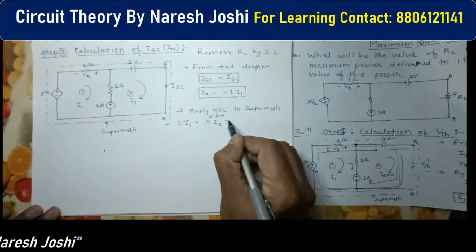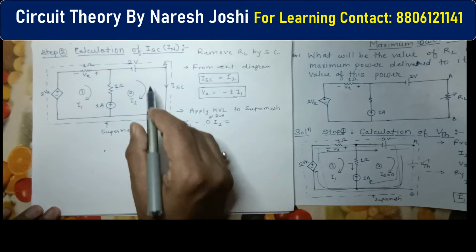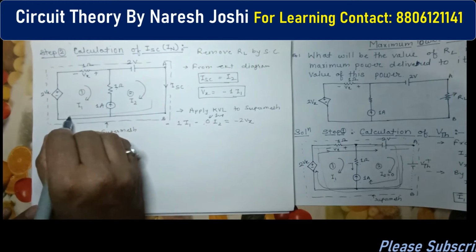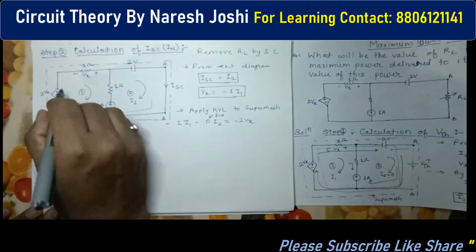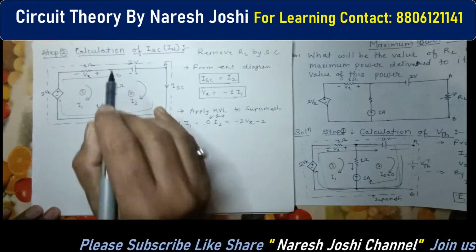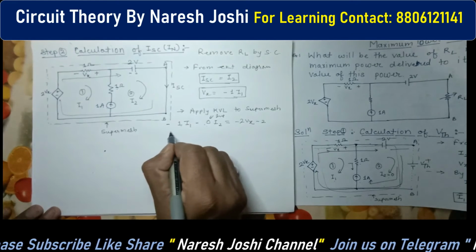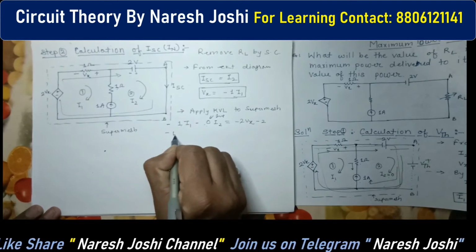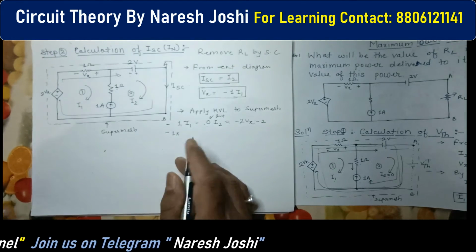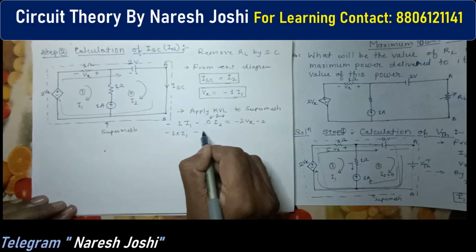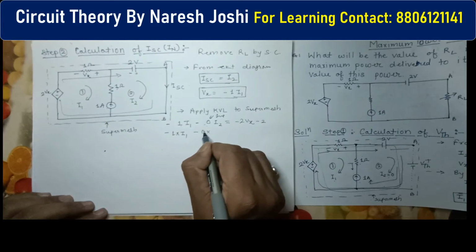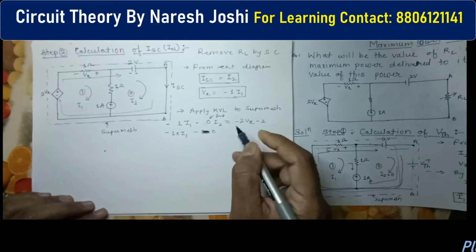Then we have to write down the other part of the equation, minus 2Vx. This is 2Vx, just come in this direction. Here is a negative sign, so we have written minus 2Vx. Now next come here, this is negative and this is positive, so we can directly write down 2 because the minus sign has come here. Further you have to simplify it. Minus 1 I1 equals to, we don't know the value of I1, so we will just write down minus I1. And I2, what is the I2? I2 becomes 0, so here we directly consider it as 0.